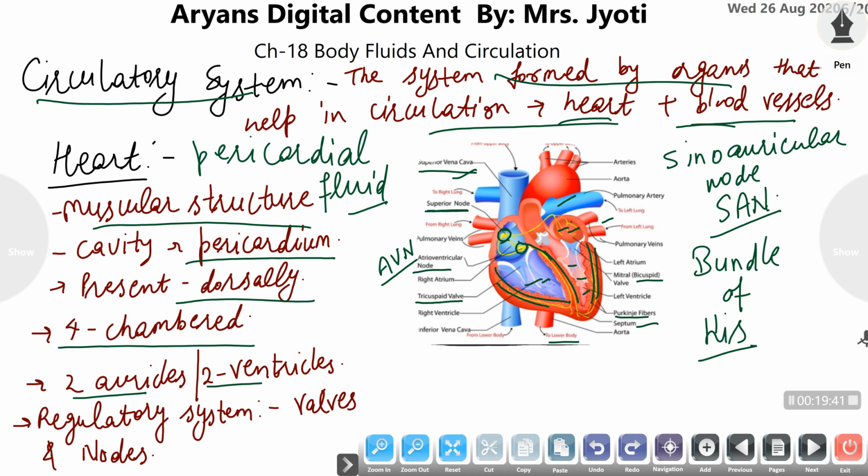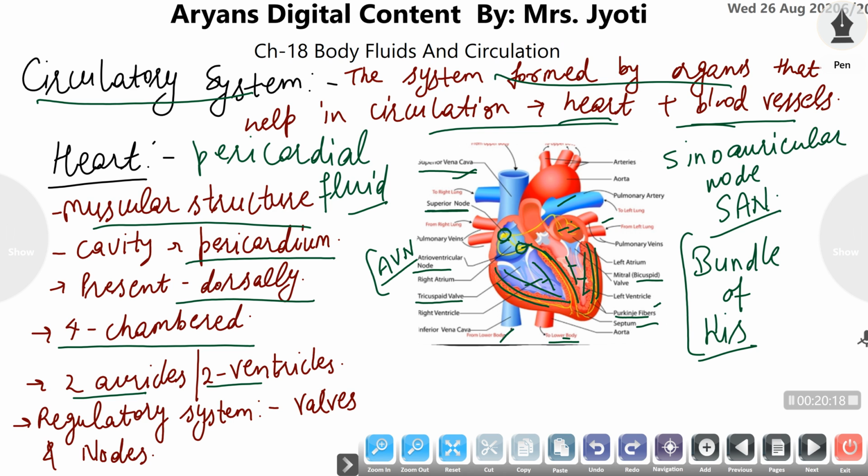These Purkinje fibers transmit the impulse generated by the AV node to the whole of the ventricle, and it causes the simultaneous contraction of both ventricles, by which they together pump the blood into the pulmonary and body arteries.